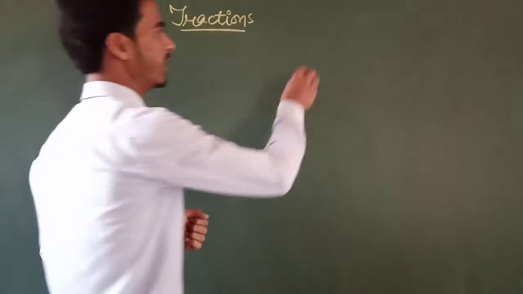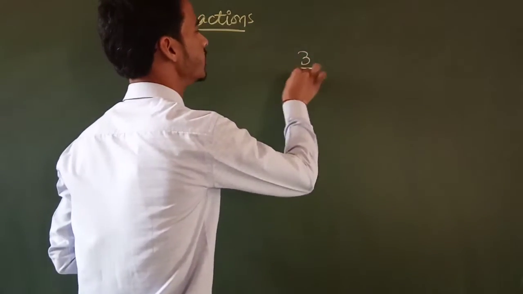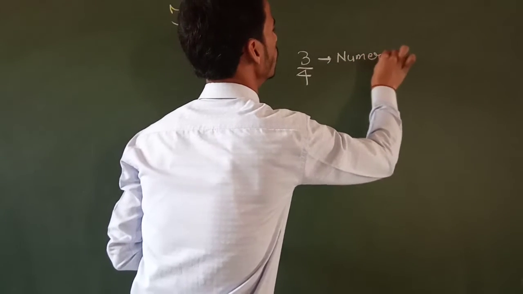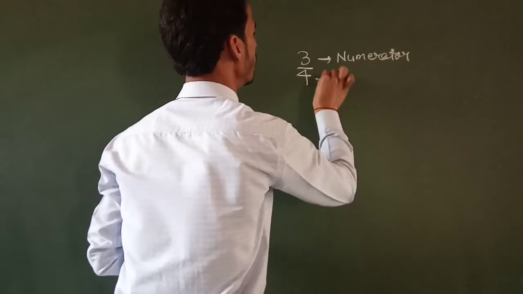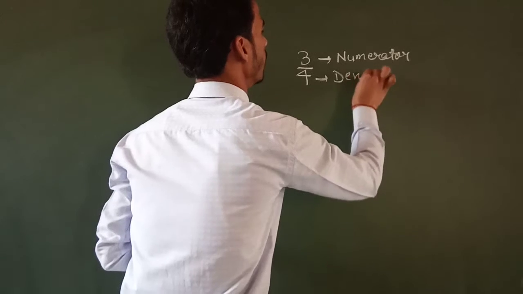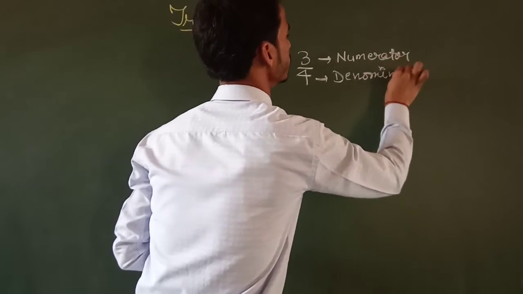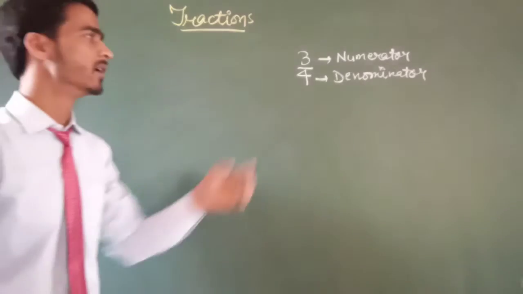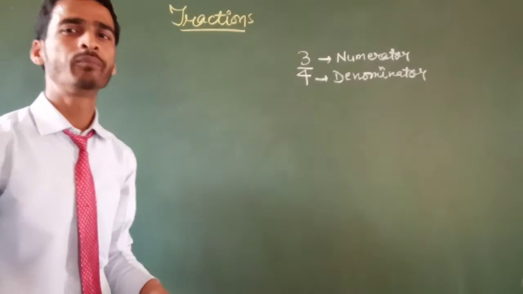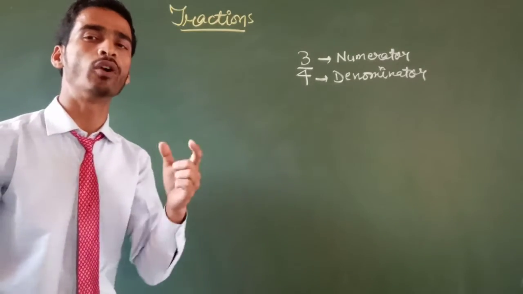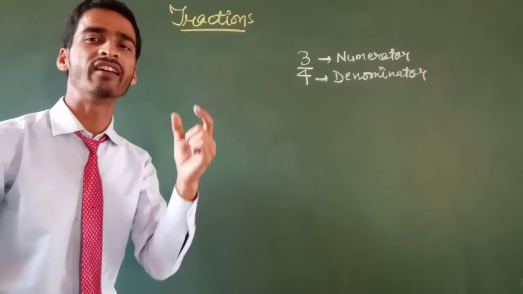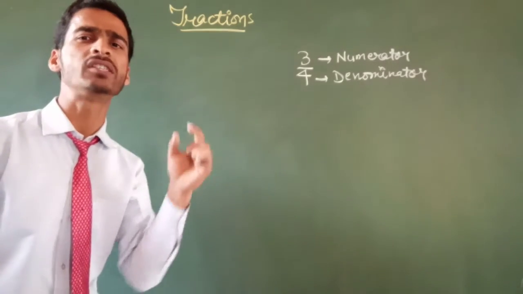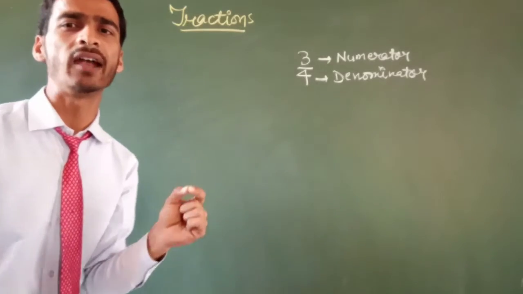If a fraction is 3 by 4, then 3 is the numerator and 4 is the denominator. In a fraction there are two parts, numerator and denominator. And what is the numerator, what is the denominator, and how can we write a fraction for any piece, any part? You can say that is what a fraction is.